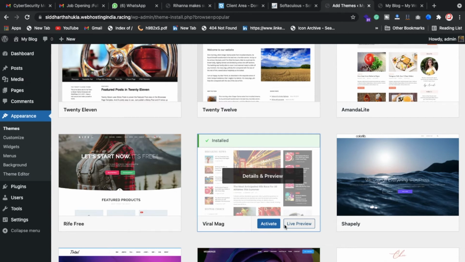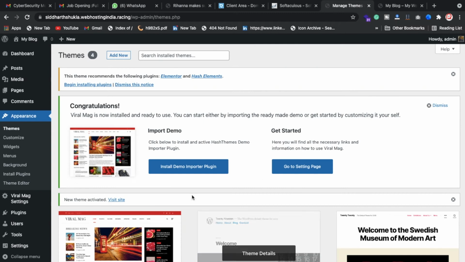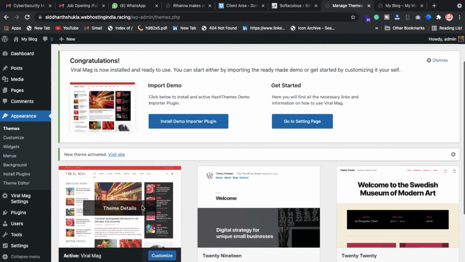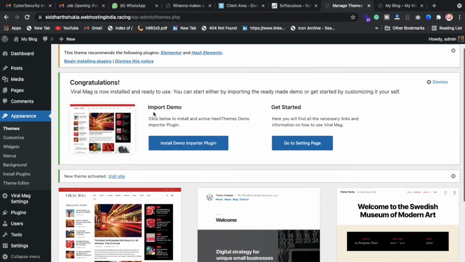And if you're facing any kind of problem, definitely I will try to help you. Just put your comment below. Now after clicking on the active button, we are going to import the data. Here you can check we have the option install demo import plugin, so I am going to click this button.